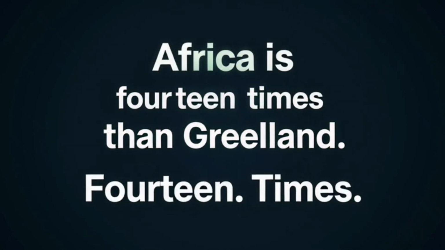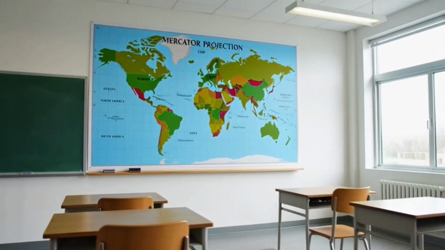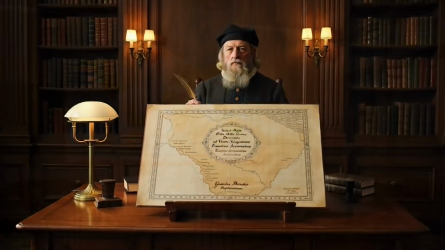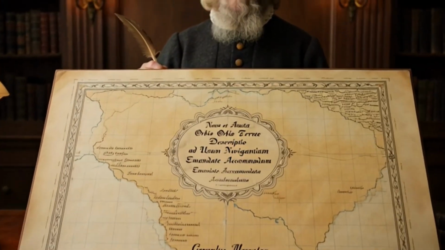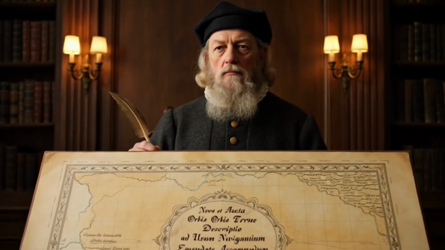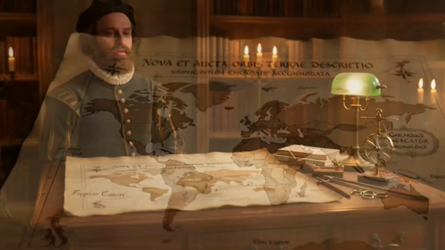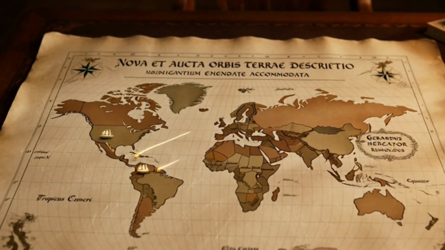14 times. So why does every map we've ever seen make Greenland look massive and Africa look normal? That's exactly what we're unpacking today. And trust me, by the end of this video, you will never look at a map the same way again. So let's start at the source of the problem.